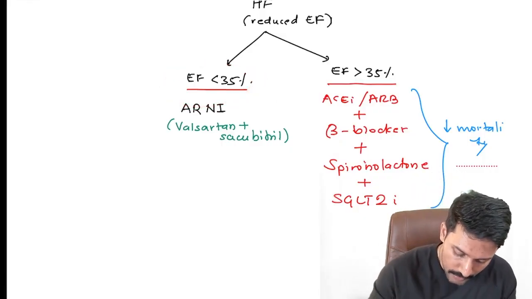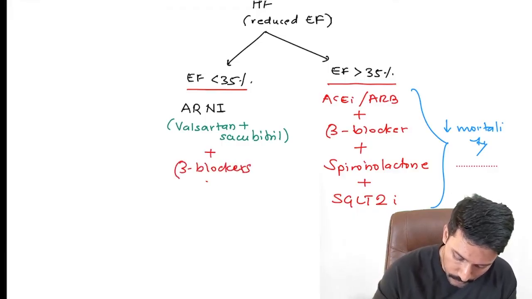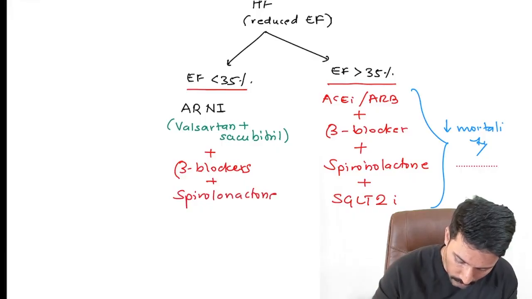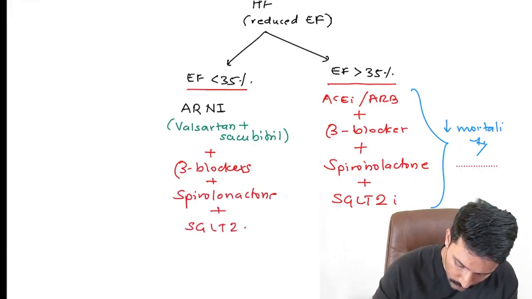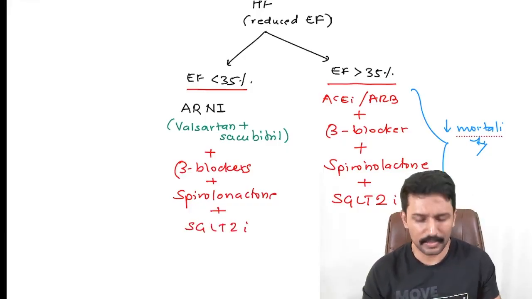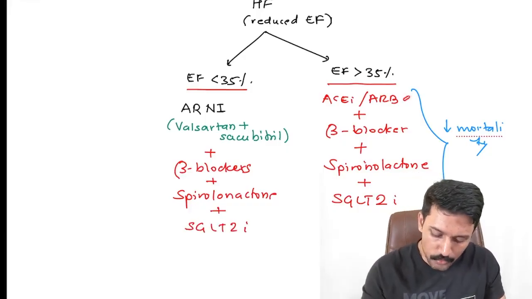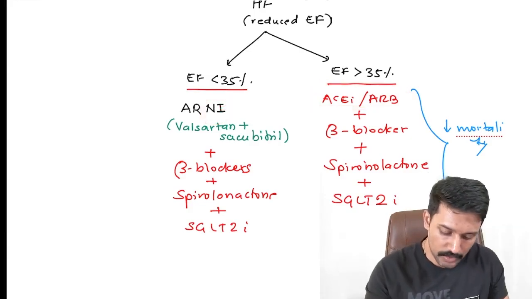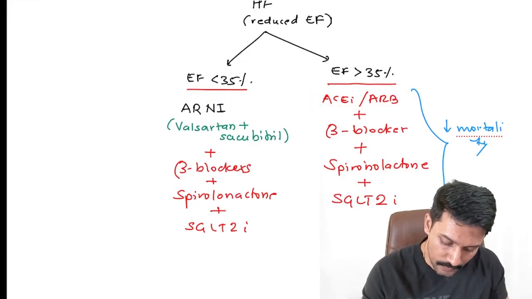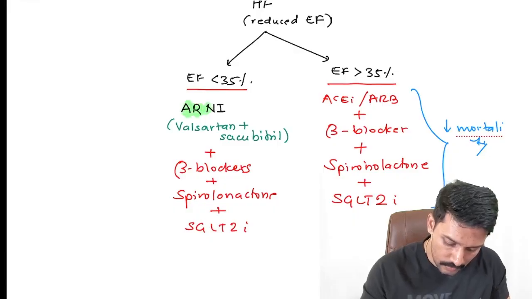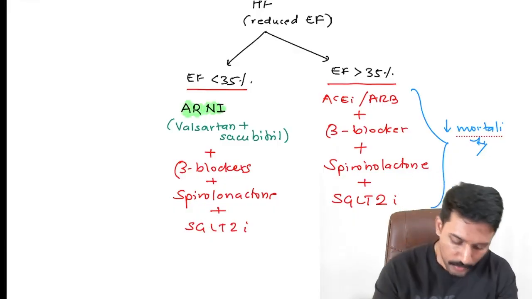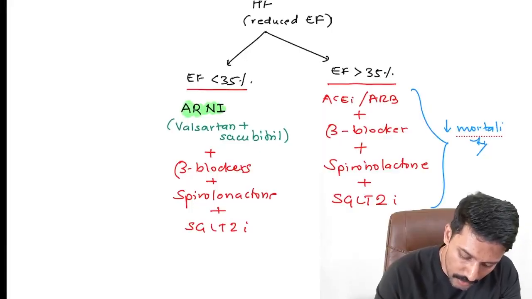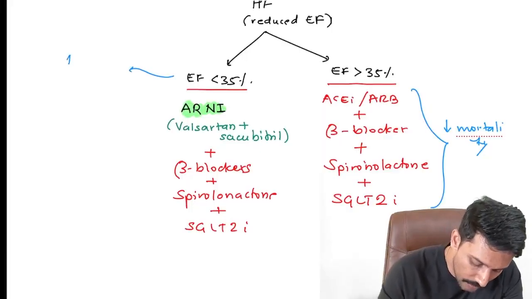Along with ARNI, we will definitely consider adding the other drugs: beta blockers plus spironolactone plus SGLT2 inhibitors. Okay, so these are all standard treatments. So the main thing that changed is we are not using ACE inhibitor or ARB alone. We are combining it with a neprilysin inhibitor. That is the first change if the ejection fraction is less than 35%.